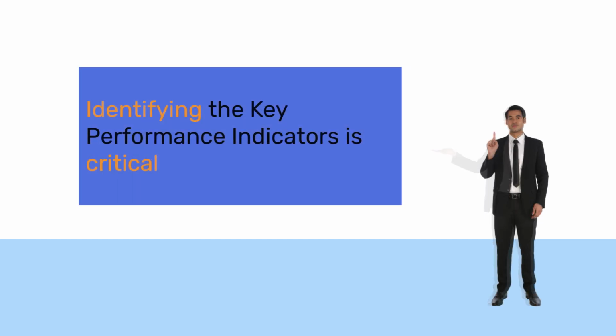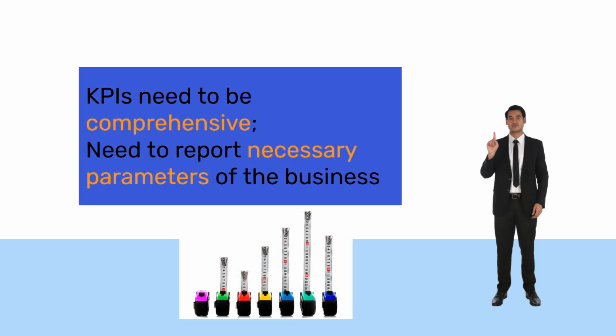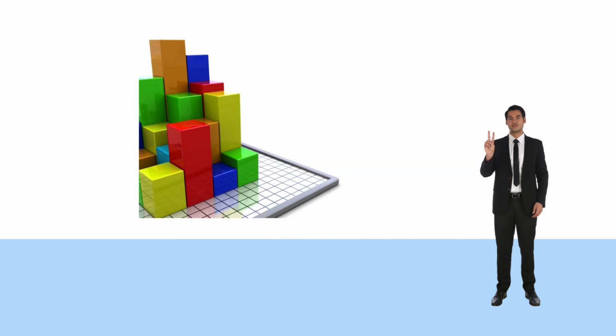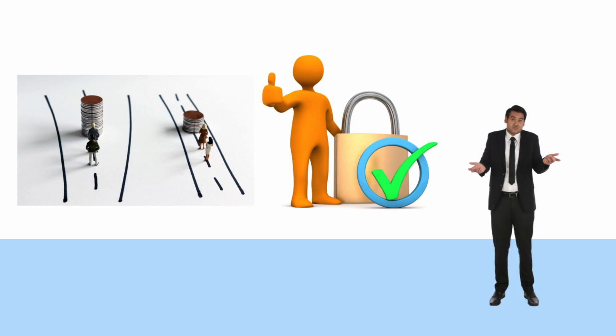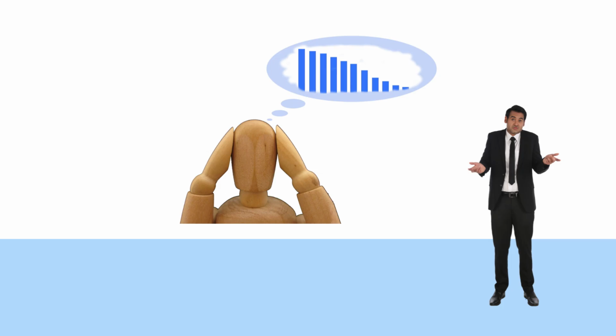Identifying the key performance indicators to be evaluated is a critical process in implementing a KPI-based organization. The KPIs need to be comprehensive, and need to report the parameters that are necessary to the business. Failing to do so can result in unintelligent measures. In most cases we measure and report what is expedient, like measuring only the profitability of the business or the quality. Such a system is bound to fail because growth needs to be comprehensive. Achieving profitability at the cost of quality and vice versa can be detrimental to the business.